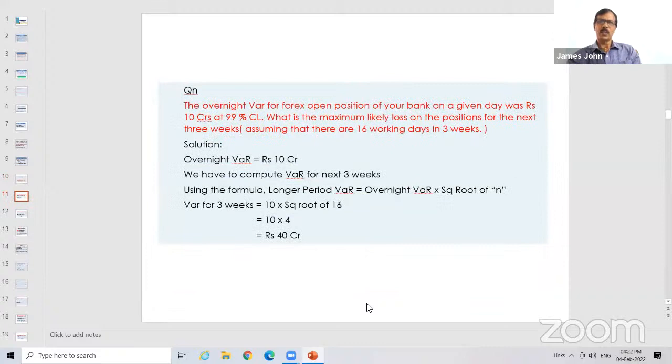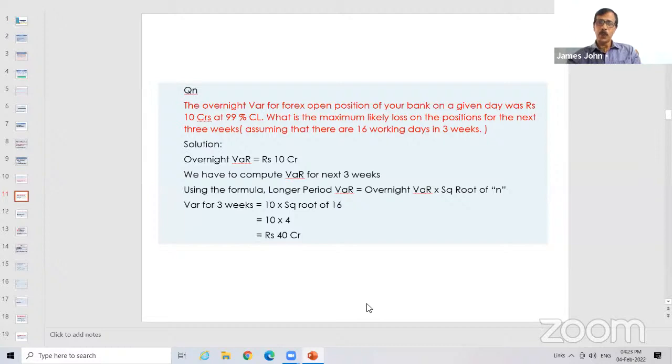Look at another question. The overnight VAR for Forex open position of your bank on a given day is 10 crore at 99% confidence level. What is the maximum likely loss on the position for the next 3 weeks, assuming that there are 16 working days in 3 weeks? Such questions can come.